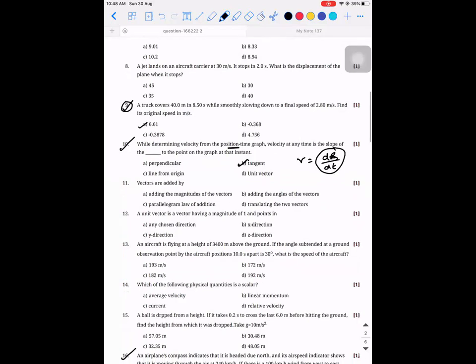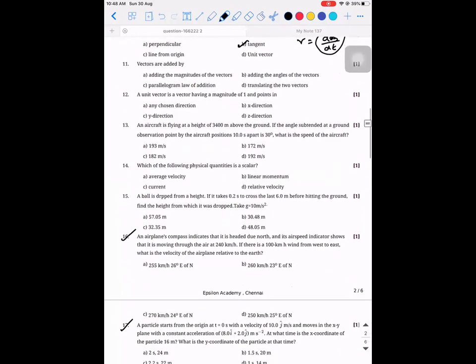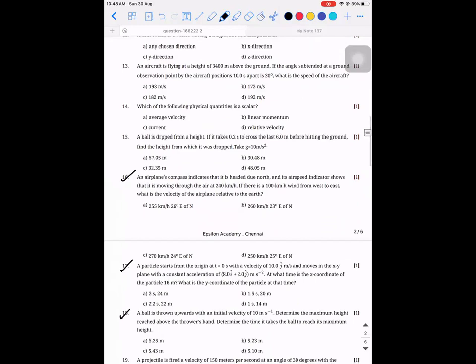Now, the 16th one is asked as a doubt. So, the 16th one, how to solve this? There is an airplane compass which indicates that it is headed due north, and its airspeed indicator shows that it's moving through the air at 240 km per hour. If there is a 100 km per hour wind from west to east, what is the velocity of the airplane relative to Earth?